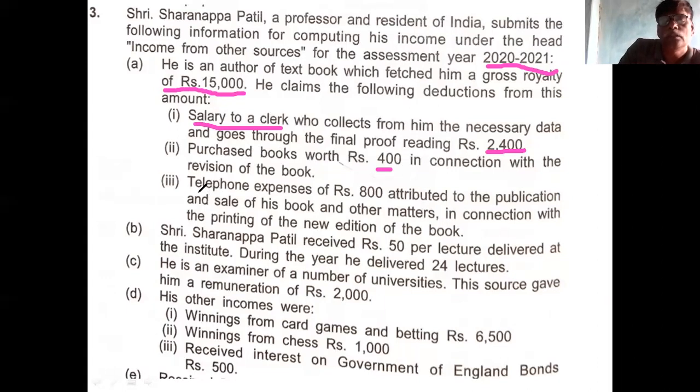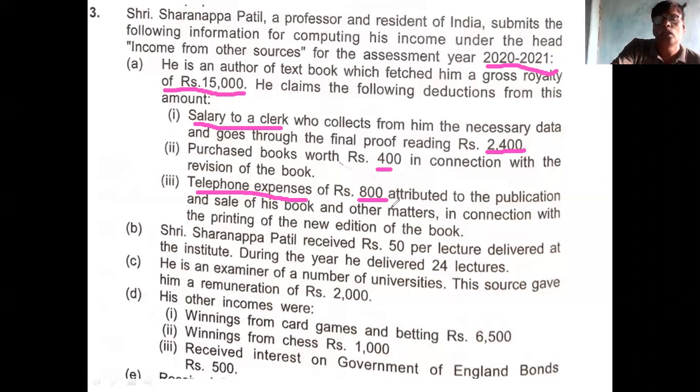And the third expense is telephone expense. Telephone expense of 800 rupees is attributed to the publication and sale of his book and other matters in connection with the printing of the new edition of the book. This is attributed to publication, sale, advertisement, etc. Therefore, it is also related to writing the book. So these 3 expenses relate to the royalty.